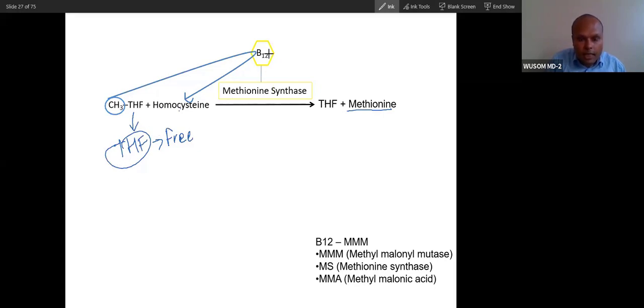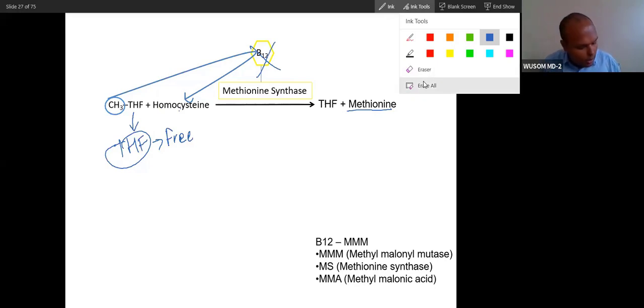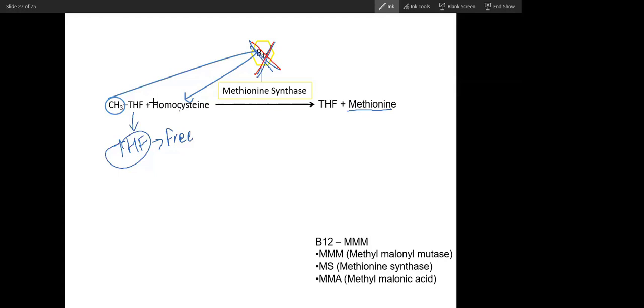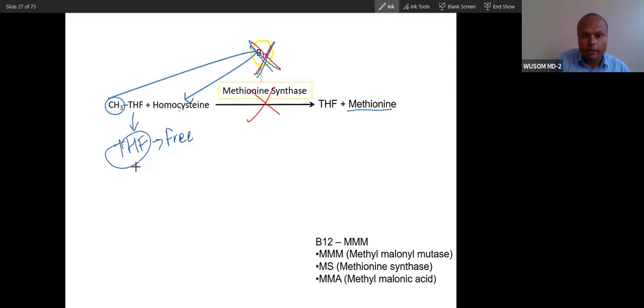If this is deficient, what will happen? Tell me, be quick, because time is finished. If vitamin B12 is not there, this reaction will not progress.